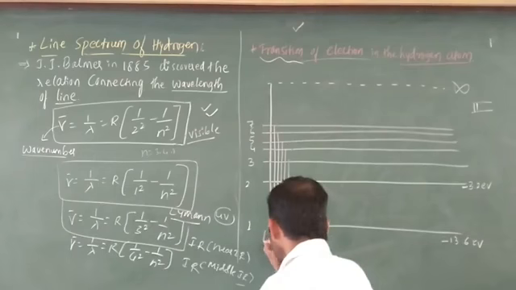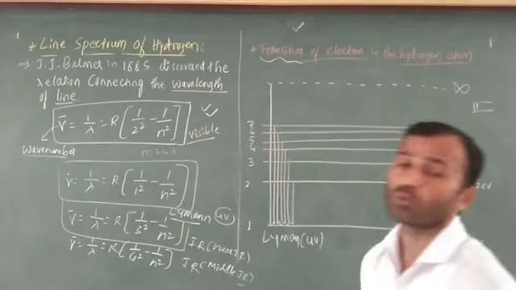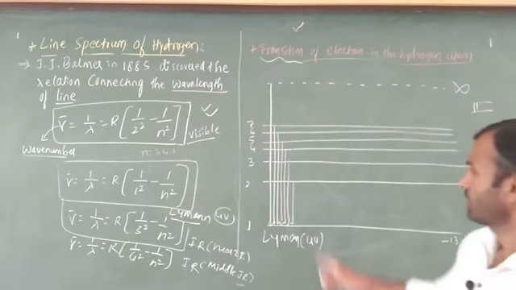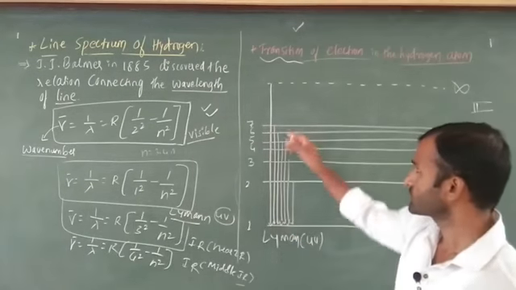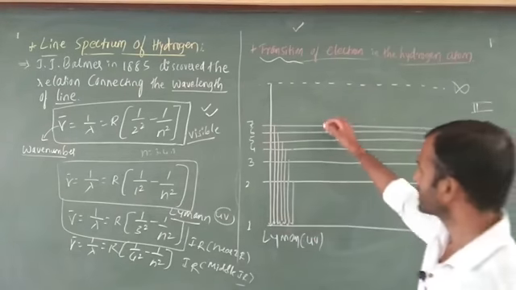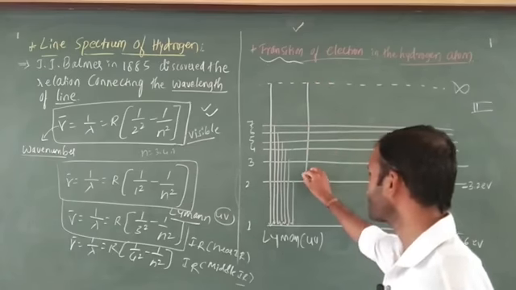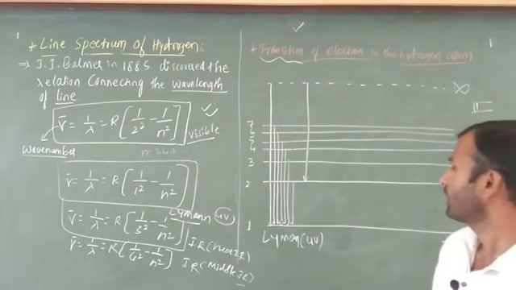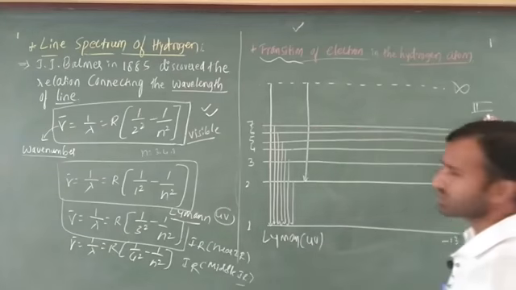The first one indicates Lyman. Lyman is in the UV region, ultraviolet radiation. Okay. Next, Lyman is the first one, meaning the higher energy to the first energy level. Next after that, I am going to consider higher energy to the second position, which is Balmer. Initially, you can see it through naked eyes. Okay. First I am going to get lines like this only.